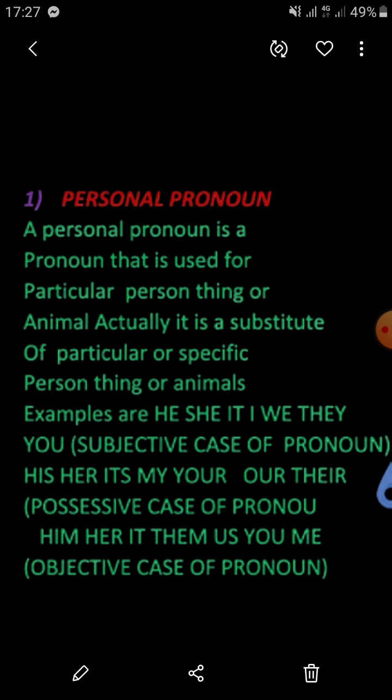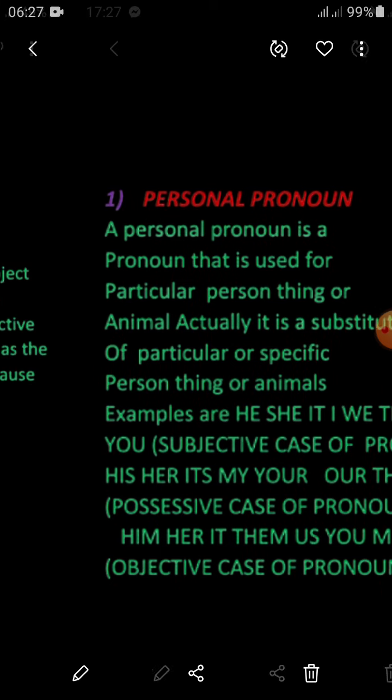His, her, its, my, your, our, their. These are used in the middle before the noun. This is the possessive case of pronoun. Him, her, it, them, us, you, me. That is the objective case of the pronoun. It is used at the end. So these are all personal pronouns.